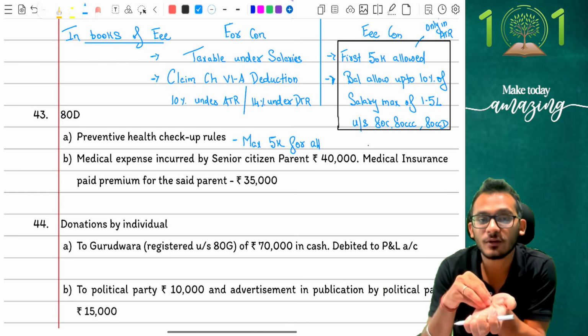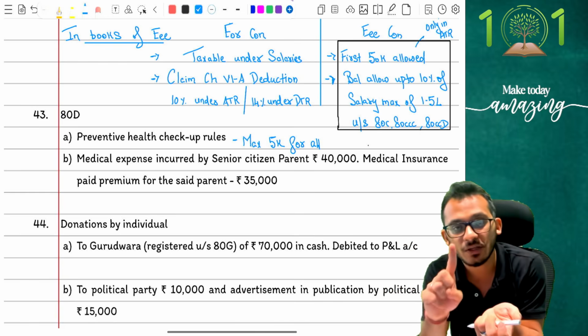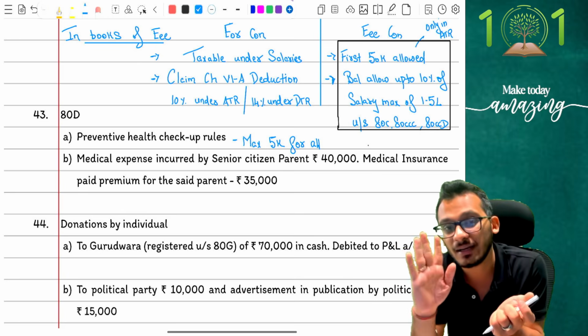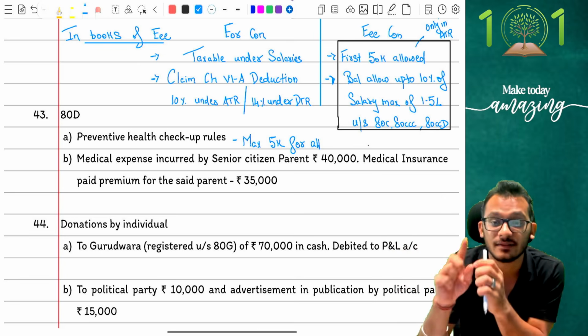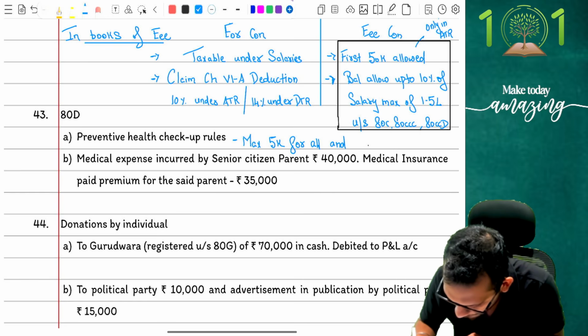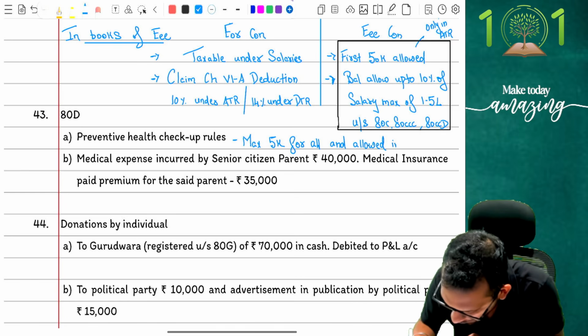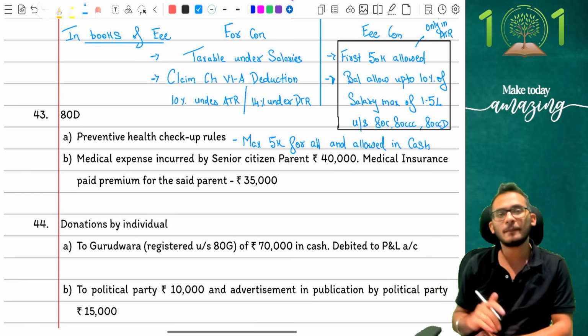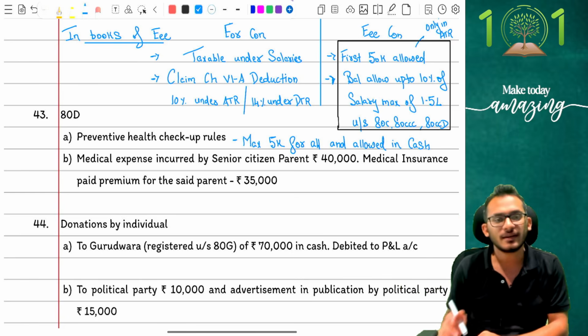If you are giving full 4,000 rupees for yourself, the parents are only going to get 1,000 rupees. If you're going to claim 3, parents get 2. If your parents are going to claim 5, then you are claiming nothing. That's how it is. So it is maximum 5,000 rupees for all, and allowed in cash. Yes, in 80D, the rule is that everything should be paid in non-cash mode except for preventive health checkup. Preventive health checkup can be paid in cash. That's what the conditions are.